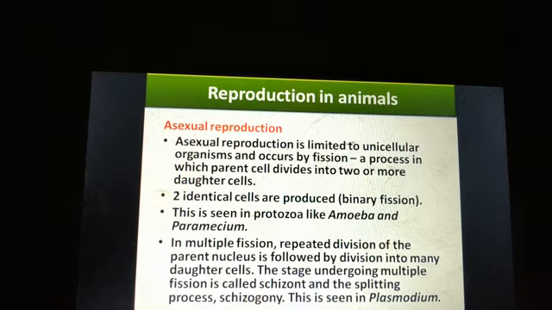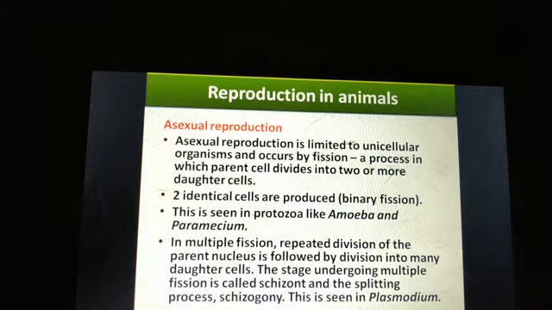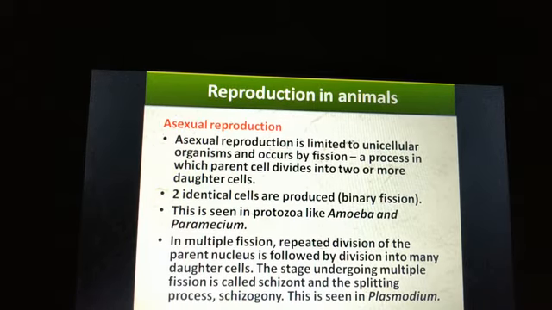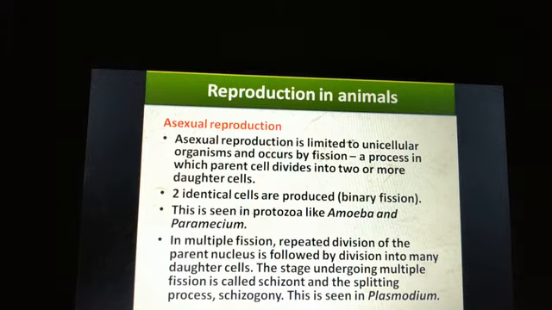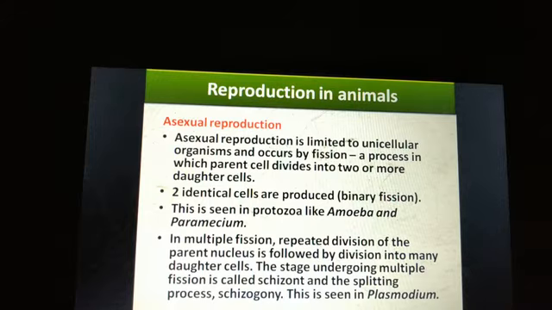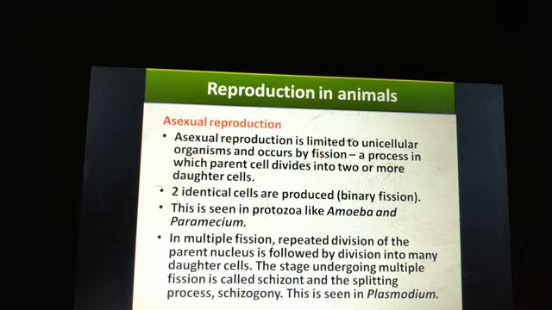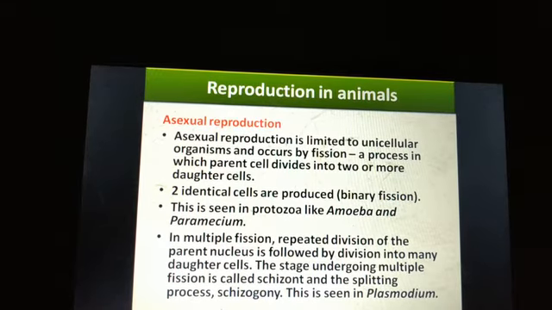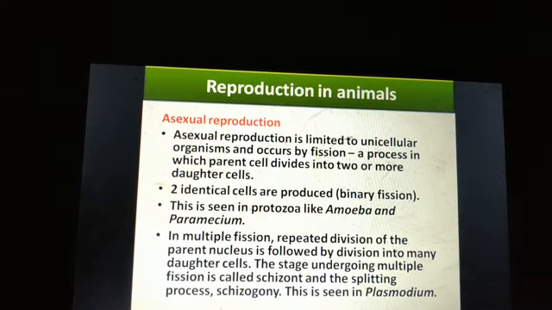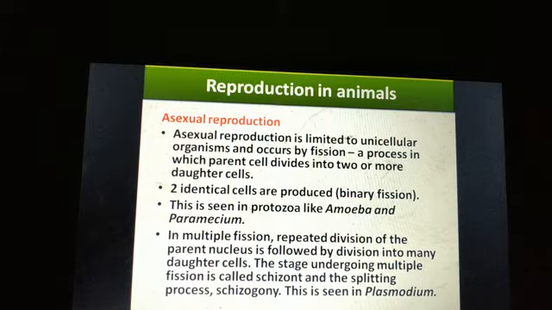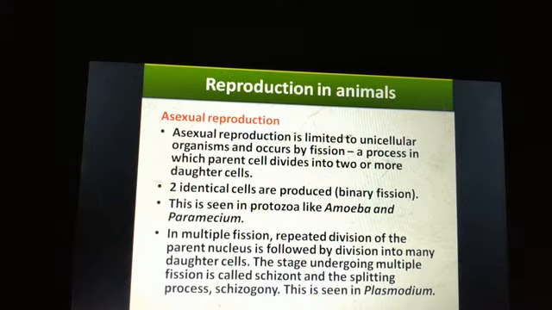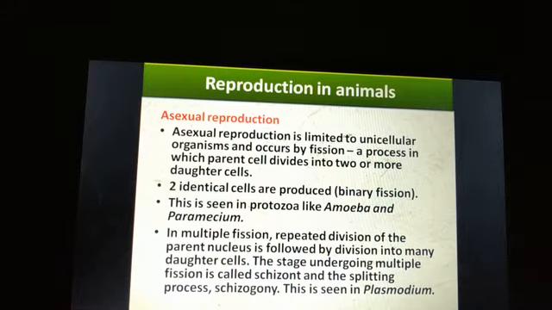And what are the examples? So this type of reproduction is seen in protozoa like amoeba and paramecium. So amoeba and paramecium, they do binary fission. Next is multiple fission. In multiple fission, repeated division of the parent nucleus is followed by division into many daughter cells.